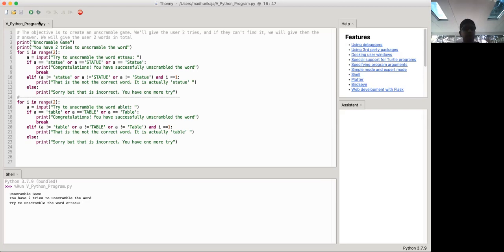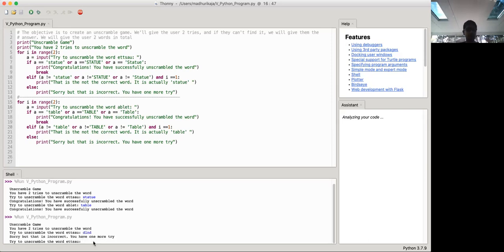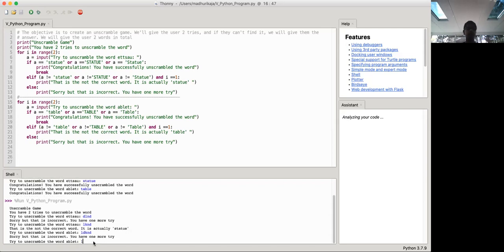Unscramble game, you have 2 tries to unscramble the word. Try and unscramble it. Okay, so let's see if it works if we get it right. Okay, it does. Table, right. Now let's see if it works if we get it wrong. Yeah, one more try. Good. Okay. Yeah, so we've seen that the program works.